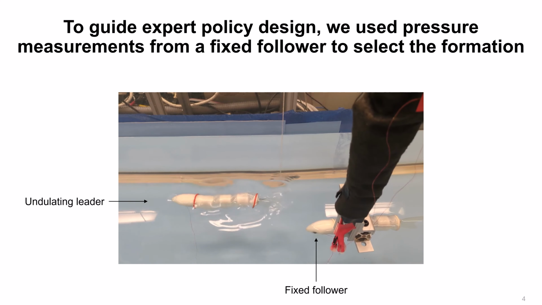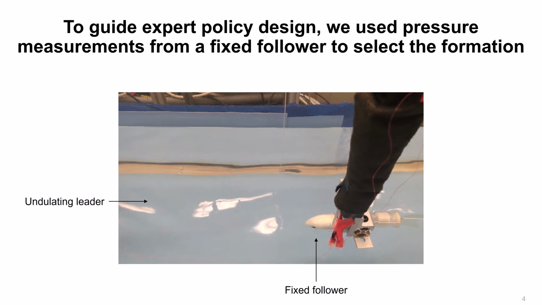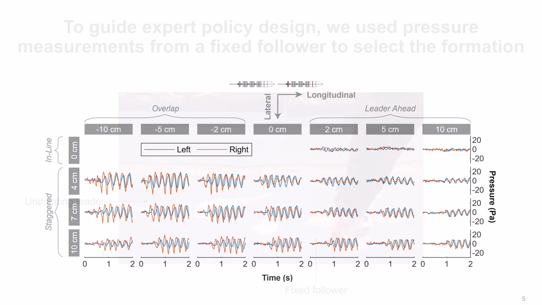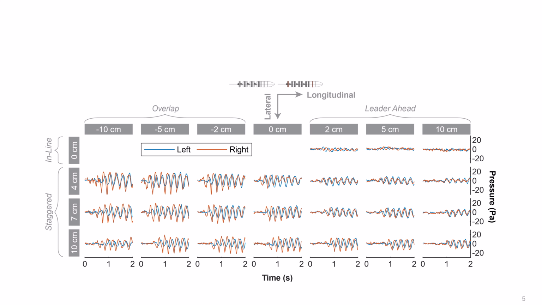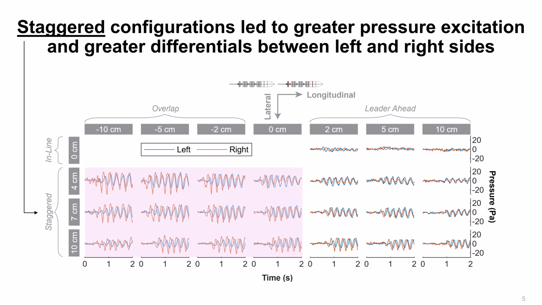So we let the leader swim at different locations relative to the follower and observe the pressure data, which looks like this at various lateral and longitudinal distances. We observed that in staggered formations, the pressure excitations were larger and the differences between the left and right side pressures were also greater.